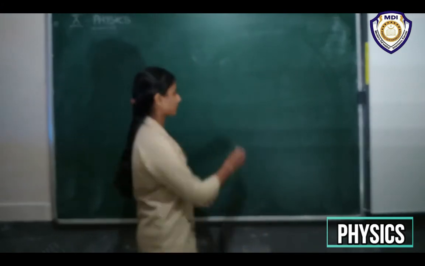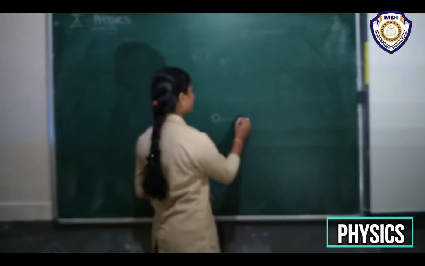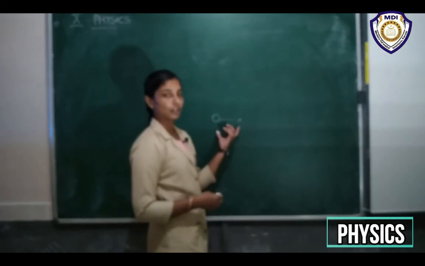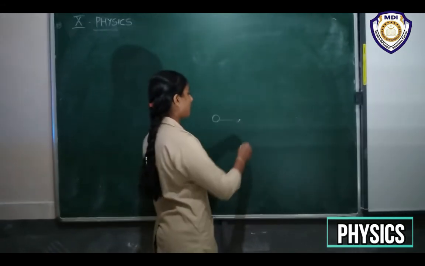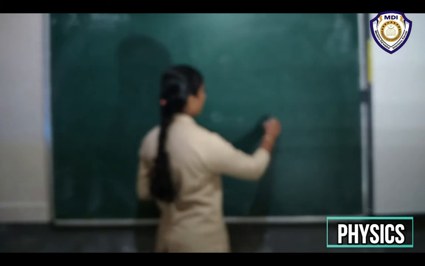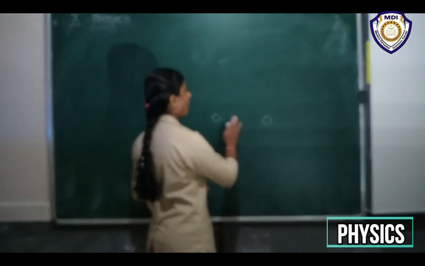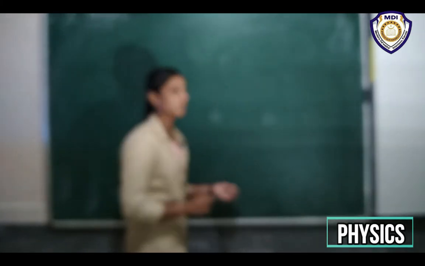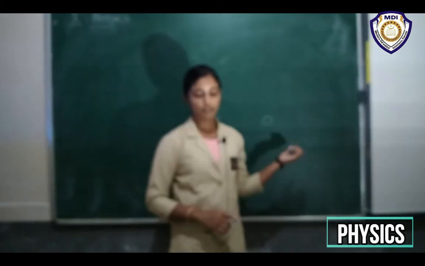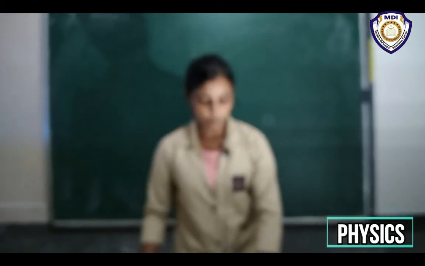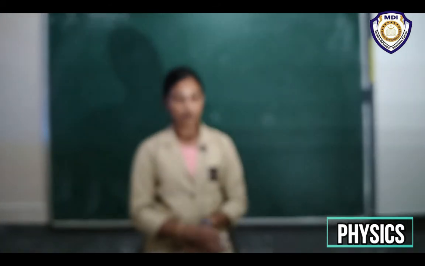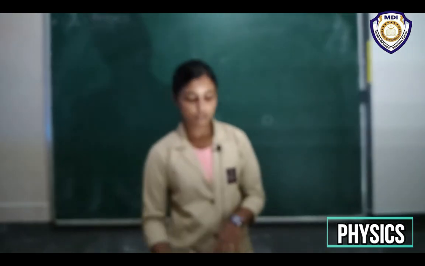So the ball is moving like this on a table, and after some time it comes to rest, right? So how much force is exerted by the table on this ball? How much force does the table exert on the ball to bring it to a stop?